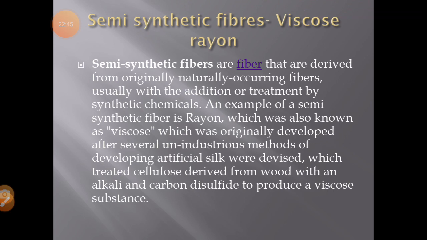An example of semi-synthetic fiber is rayon, which is also known as viscose rayon, which was originally developed after several unindustrious methods of developing artificial silk were devised, which treated cellulose derived from wood with an alkali and carbon disulfide to produce a viscose substance. Actually, how can viscose rayon be made?